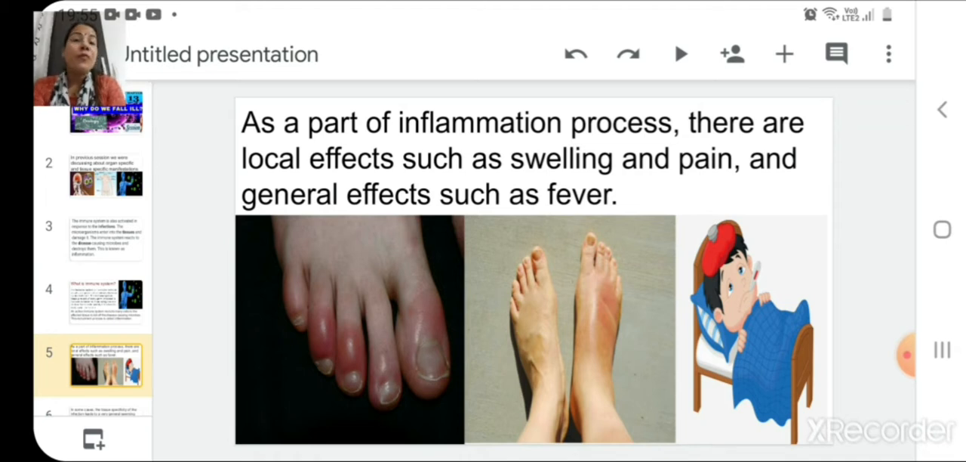So as a part of the inflammation process, there are local effects such as swelling and pain, and there are some general effects too. These general effects can be fever, etc. So here in this slide you can see these effects of inflammation. Here a picture of a foot is shown where you can see that the foot is a little swollen and has a reddish color on it. So that person might be feeling pain also. So these all are signs of inflammation.